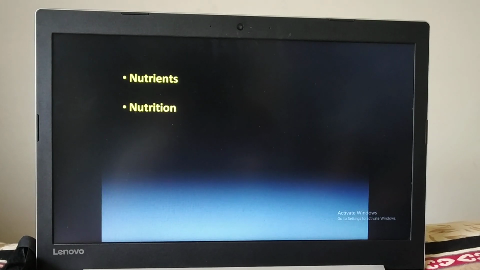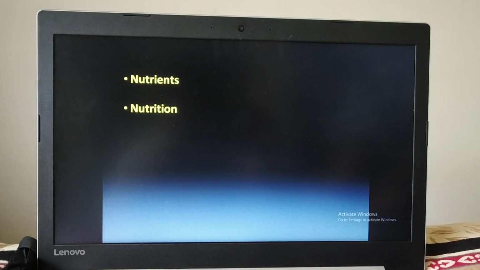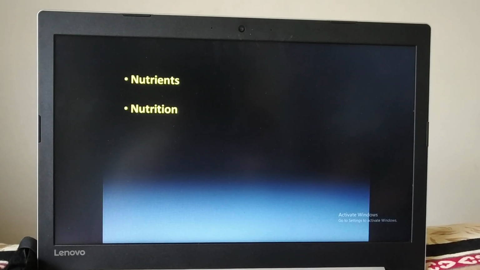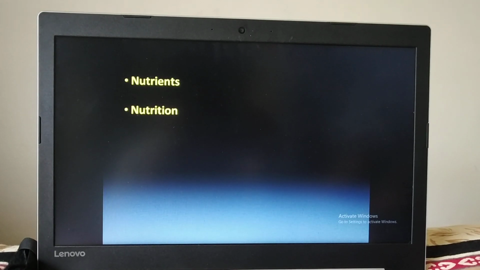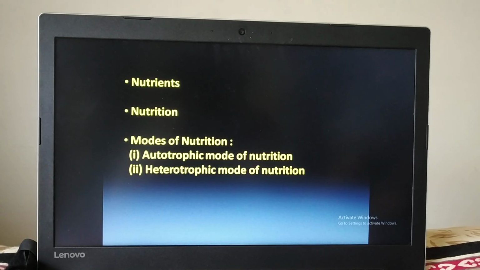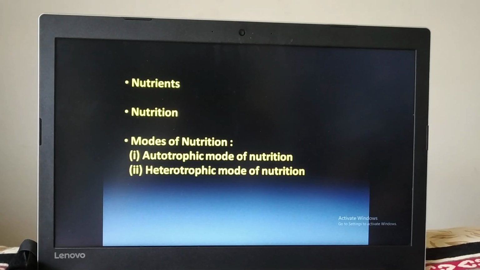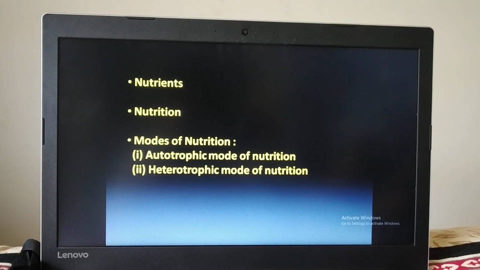Nutrition, the process of how we are taking this food, its digestion, absorption and utilization by the body, is called nutrition. Depending on how we are taking this food, basically there are two modes of nutrition: autotrophic mode of nutrition and heterotrophic mode of nutrition.